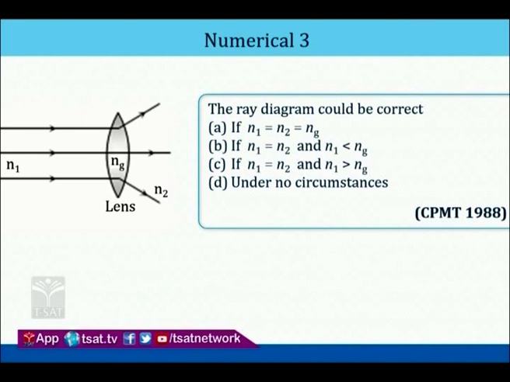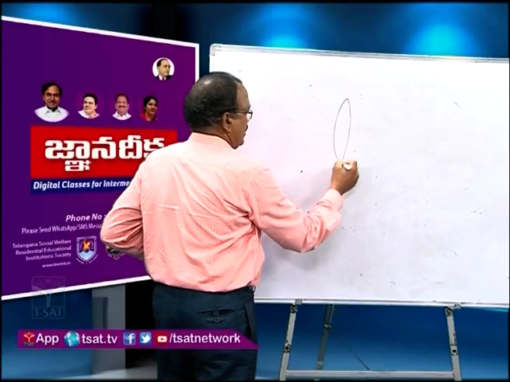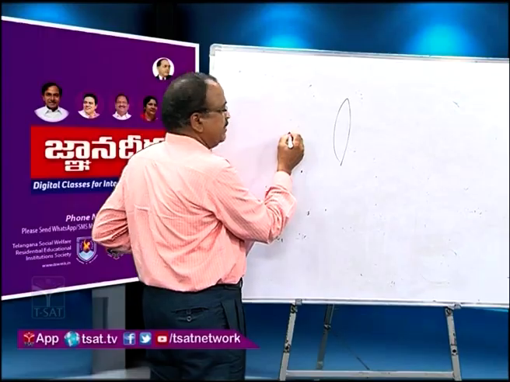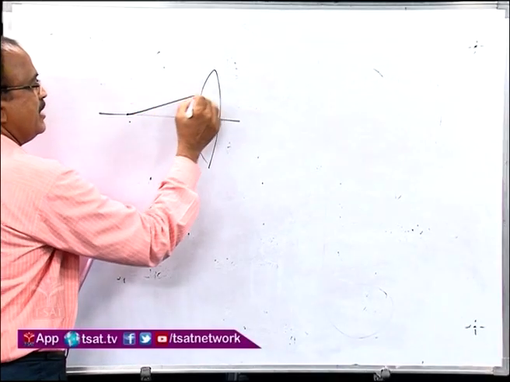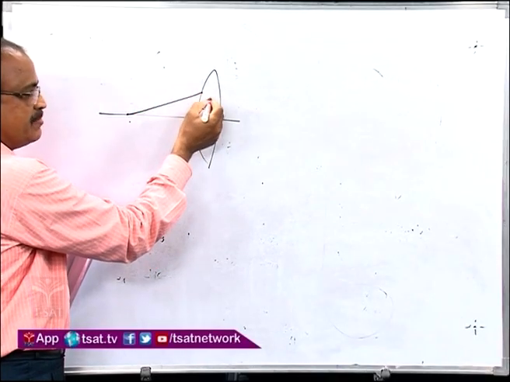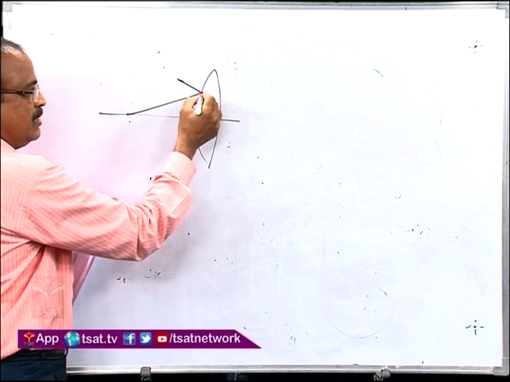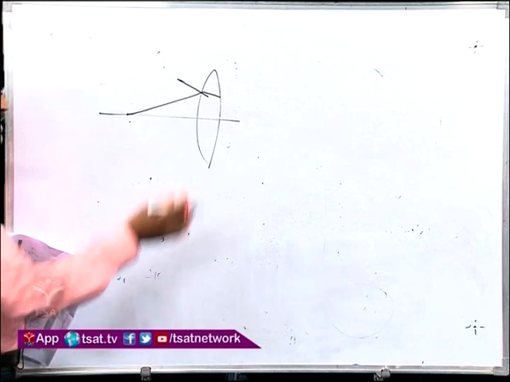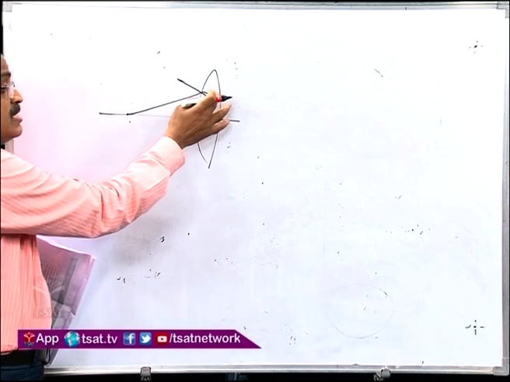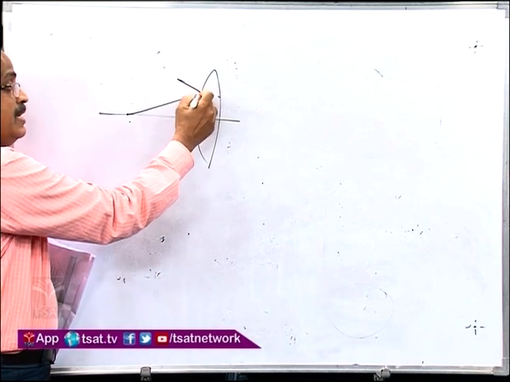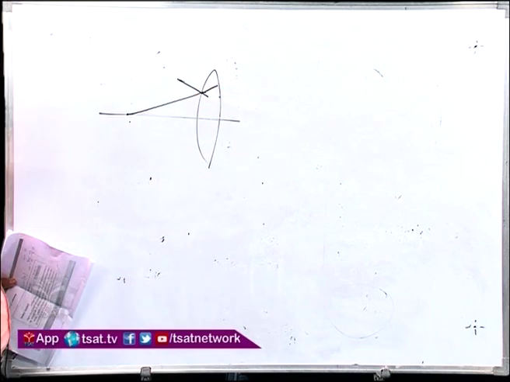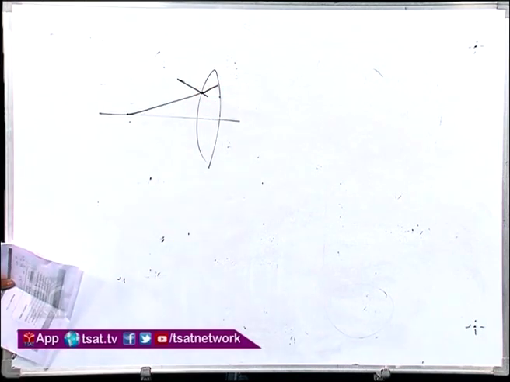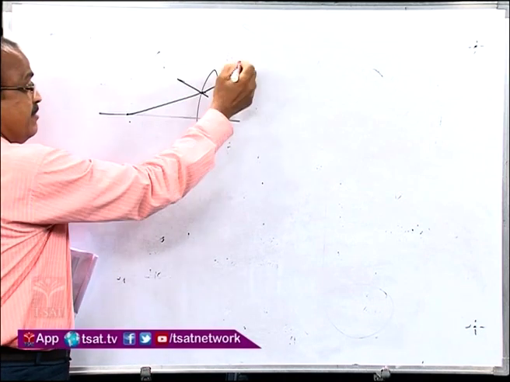Here, for the ray diagram, as all of you know, if this is the rarer medium and the ray is coming and incident on the denser medium, the ray bends toward the normal. If it is from the denser medium to the rarer medium, the ray bends away from the normal. In this situation the same thing happened here. So, this ray is diverging.